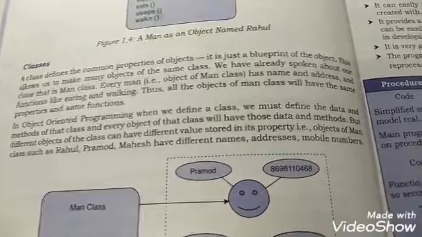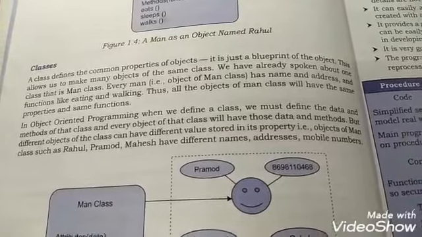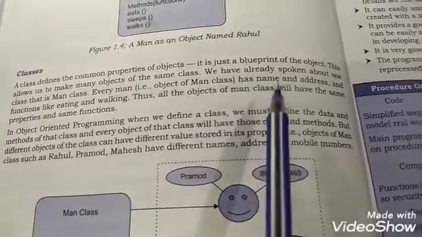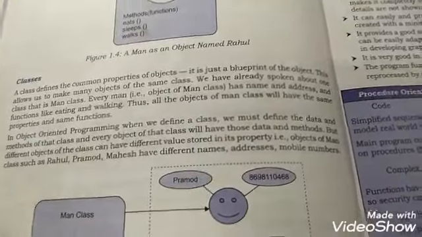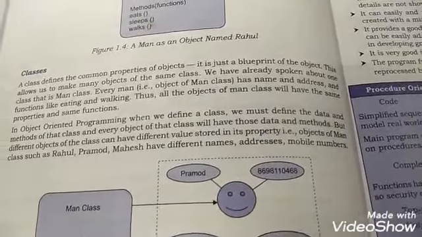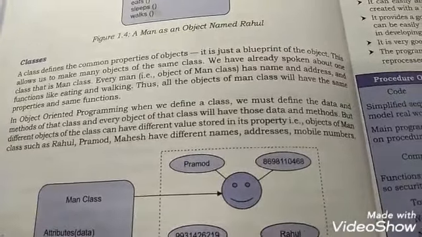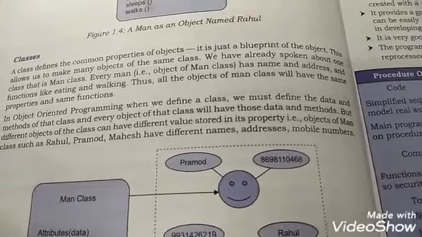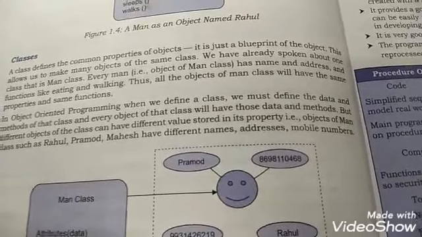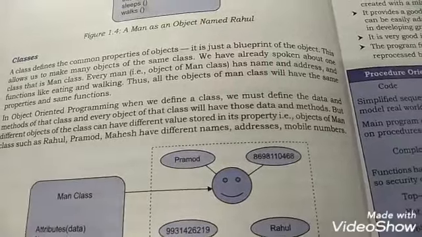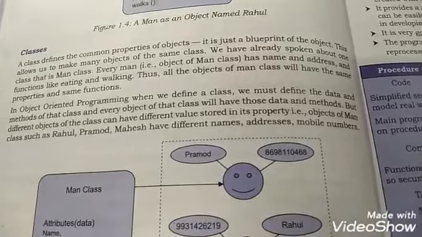All men are almost the same, isn't it? Every object of the men class has a name and address. In the last video we discussed that every object will have its own attributes or data and behavior or methods or functions.